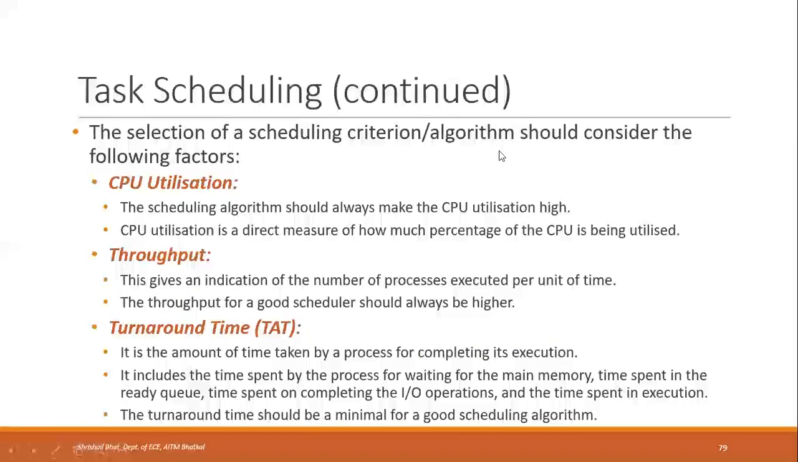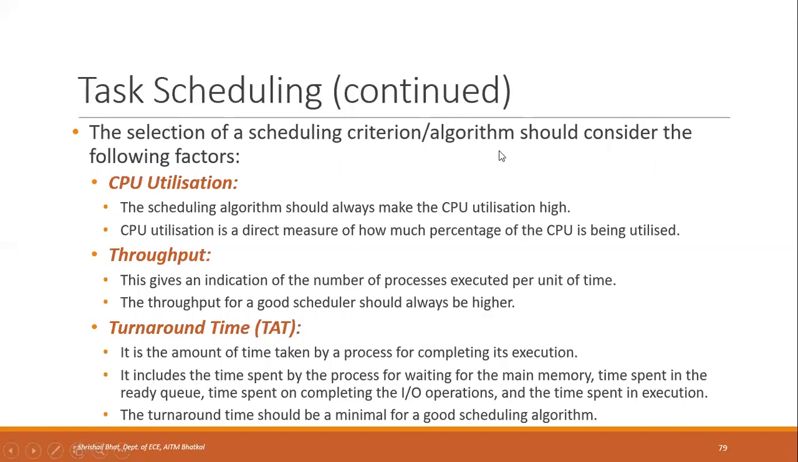So there are some factors you need to understand when you select a particular scheduling algorithm or scheduling technique. These factors are CPU utilization. CPU utilization means the scheduling algorithm should always make the CPU utilization high. The amount of CPU that is utilized, or the percentage of the CPU that is being utilized, that is called CPU utilization. Throughput gives an indication of the number of processes executed per unit time. The throughput for a good scheduler should always be higher.